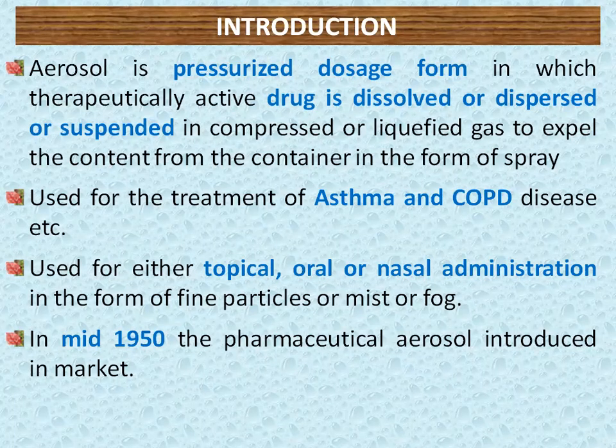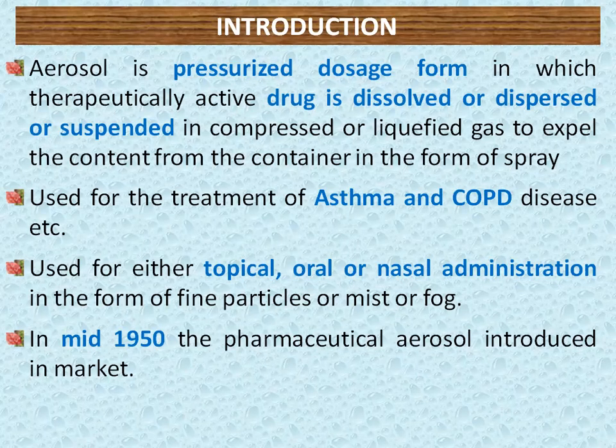Generally, in this aerosol dosage form, the drug is dissolved or dispersed in the propellant. Here we say propellants are liquefied gas. So gas is filled into the container with high pressure, so that the gas is converted into liquid. Okay, it may contain water, it may not contain water, it may contain other ingredients with the drug.